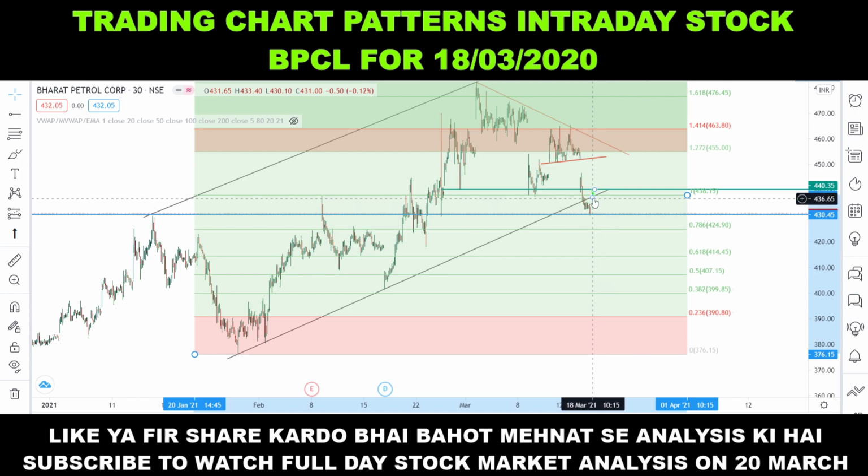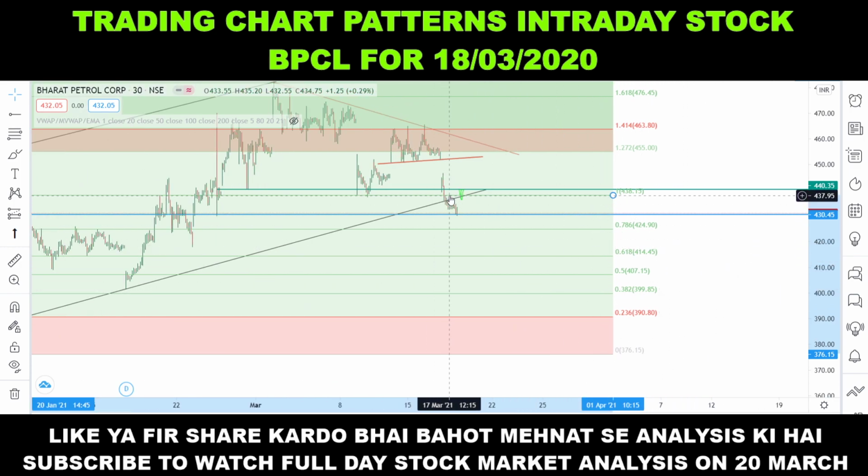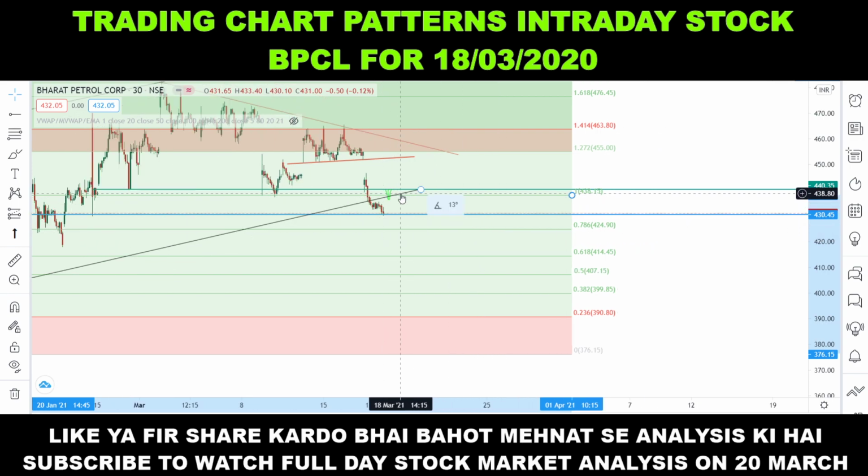Okay, and if the stock takes this level of 438.15 as resistance, then you can short this stock for the target of 424 in intraday or a 430 target. Okay, around 438 you can short this stock for a 430 target. But remember, watch this stock carefully, as this stock has given a gap down opening, and then it fell from these levels. I see a very bearish sort of pattern for this stock.